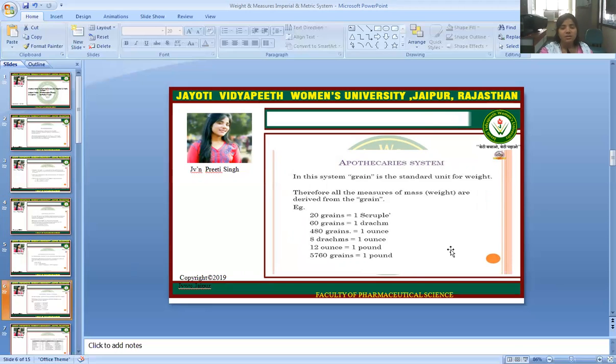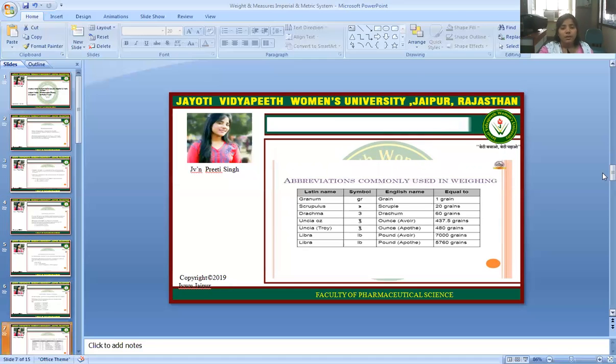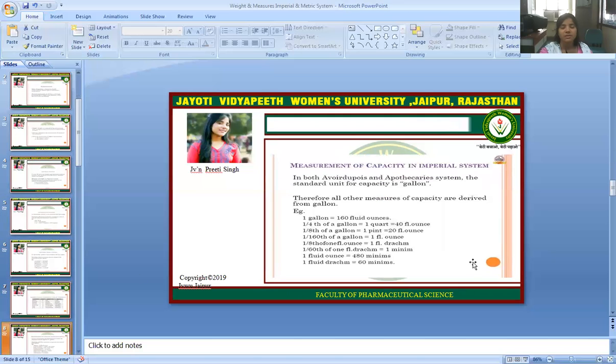Now the apothecaries system. In this system, the grain is the standard unit for weight. Therefore, all measures of mass and weight are derived from the grain. Example: 20 grains is equal to 1 scruple, and 60 grains is equal to 1 drachm. 480 grains is equal to 1 ounce. 8 drachms is equal to 1 ounce, and 12 ounces is equal to 1 pound. 5760 grains is equal to 1 pound. Abbreviations commonly used in weighing, such as granum, and all these tables are mentioned for the different variations.